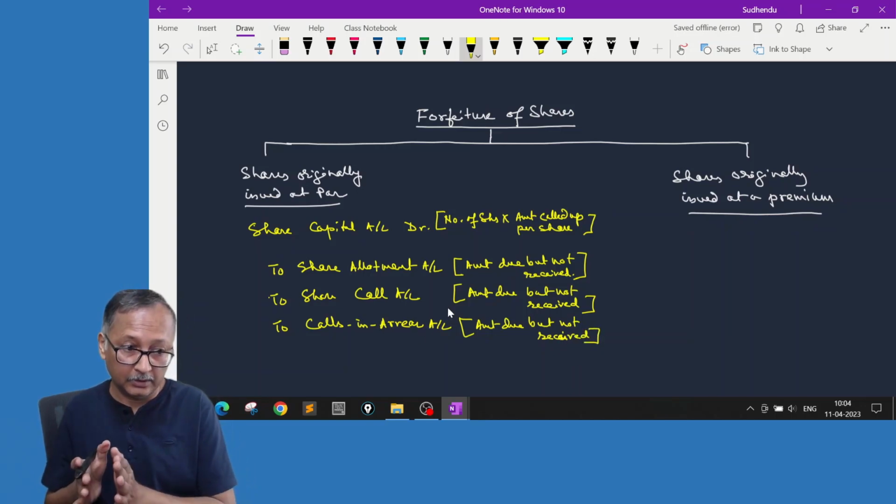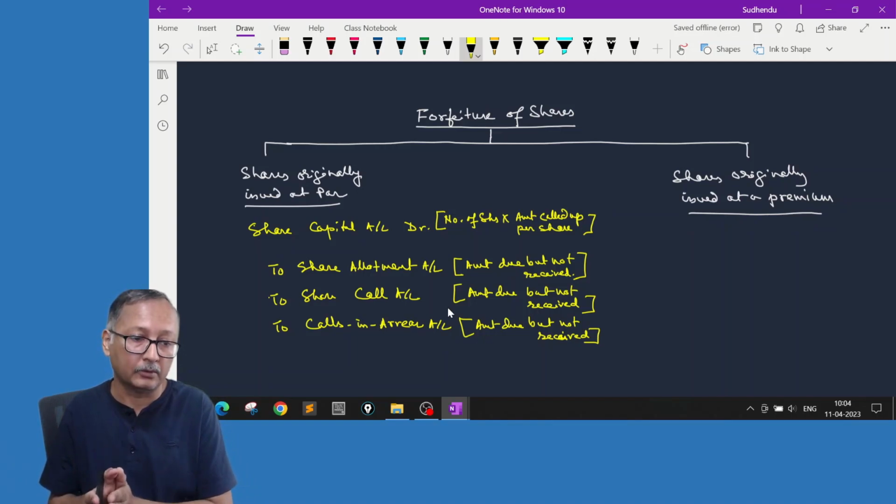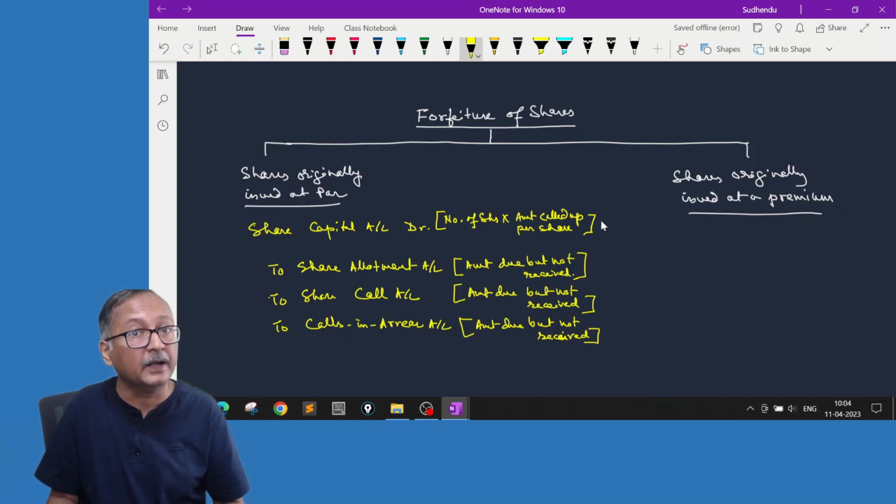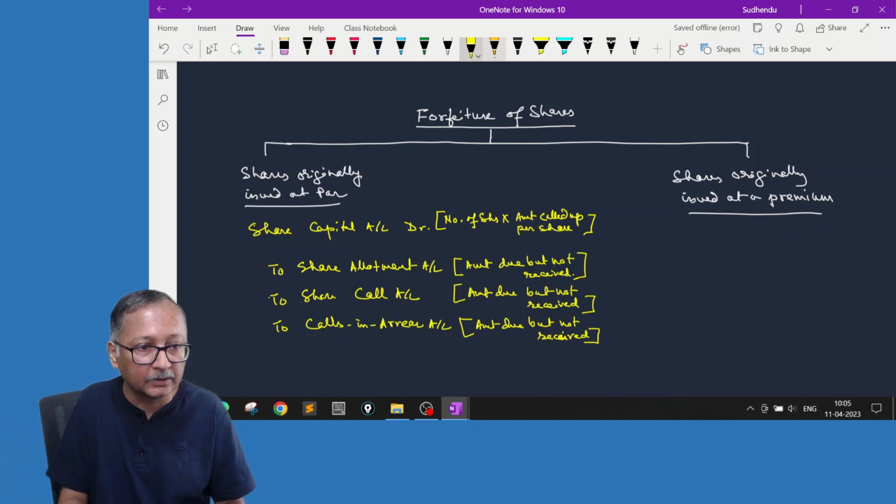Now here reversing the due amount, some money we have received, while we are cancelling the capital, the entire amount called up. There will be some difference. The difference is what the money actually received. That is the amount we are forfeiting. So we can say to forfeited shares account.